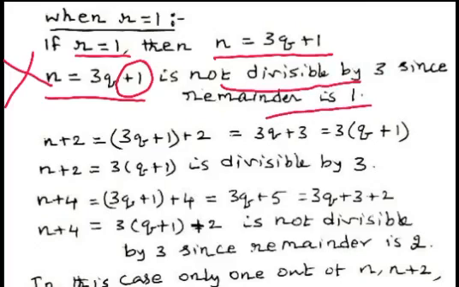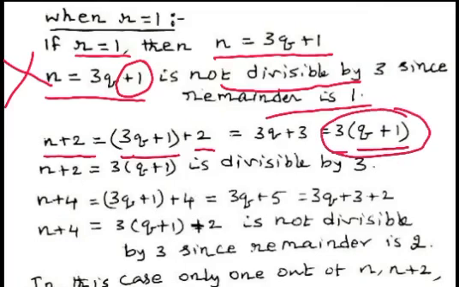Now we consider the number n plus 2. n plus 2 equal to 3q plus 1 plus 2, that can be written as 3 multiplied by quotient q plus 1. Here quotient is q plus 1. So, the remainder is 0 here. 3 multiplied by quotient q plus 1 and remainder is 0. So, n plus 2 is divisible by 3.